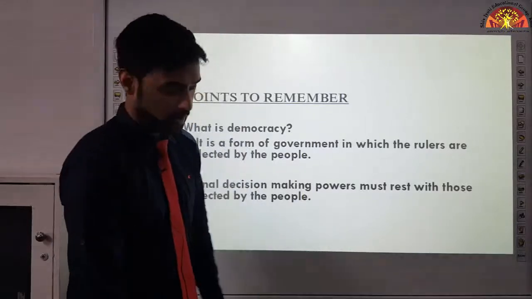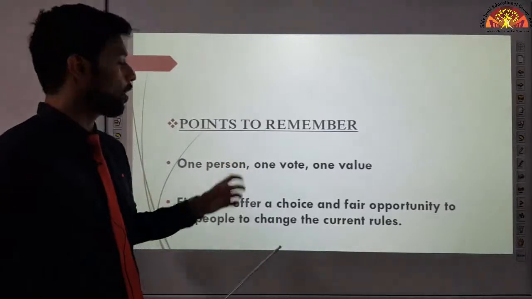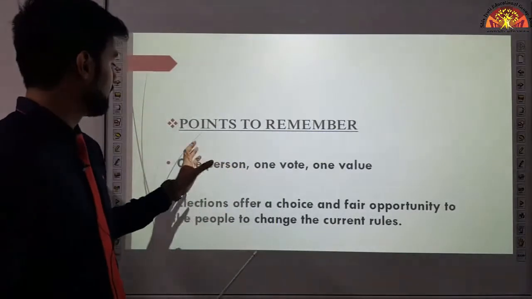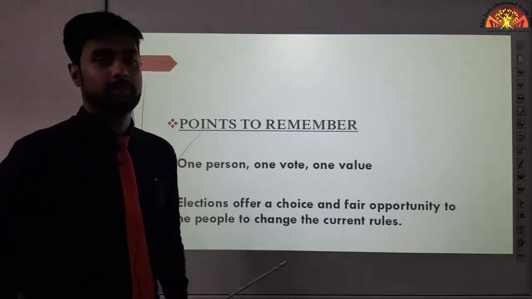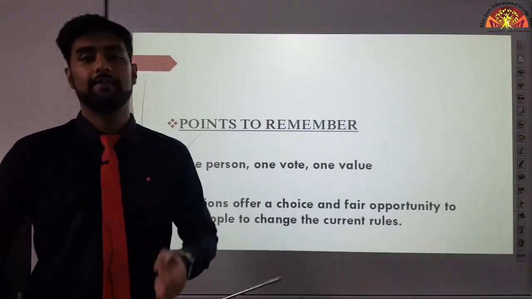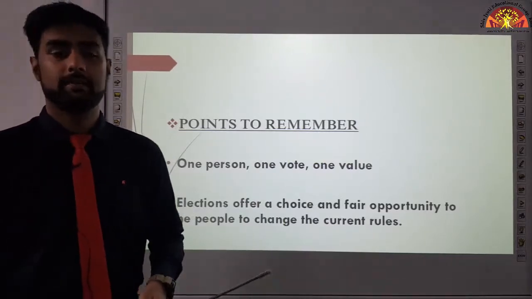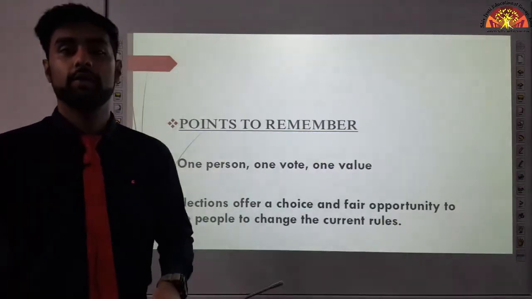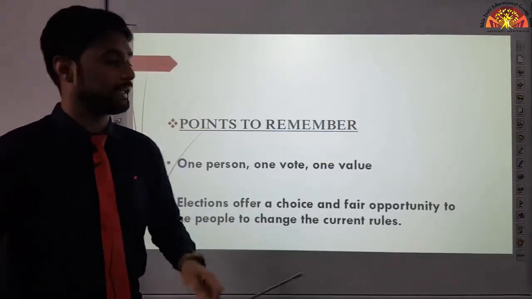Moving on. Another thing which we give importance to in this chapter in democracy is one person, one vote, one value. You know that every 5 years in our country elections are held, right? Elections take place every 5 years, and what do we do? We vote. Every person who is above the age of 18 gets to vote.